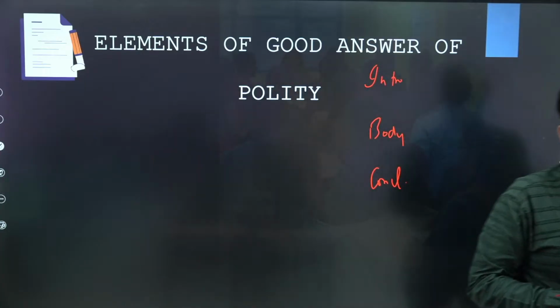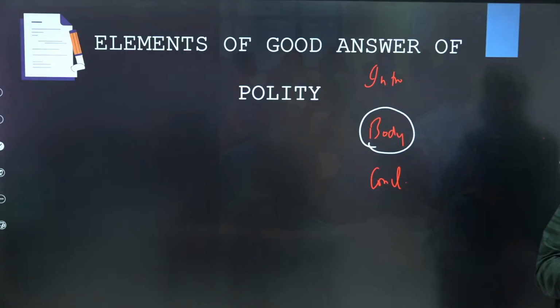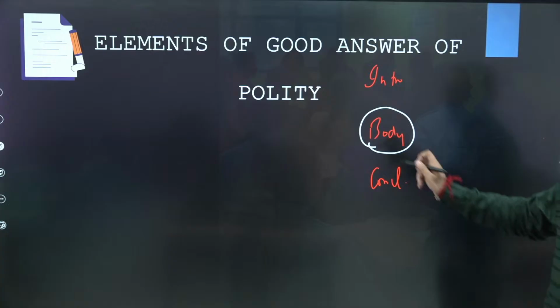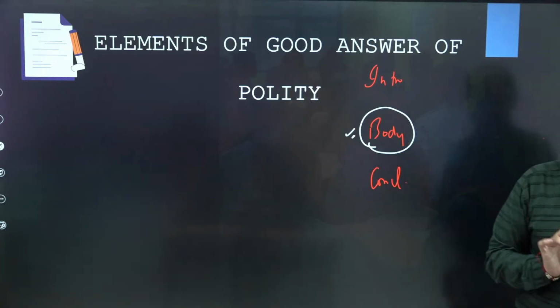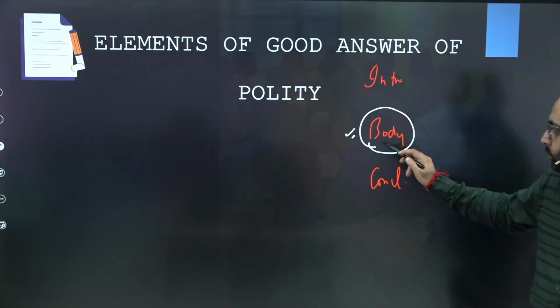You need to first decide what is going to be your body part. That will be as per the demand of the question. Whatever is being asked, you have to write in the body part. In the introduction, you need to set the premise for the body part.